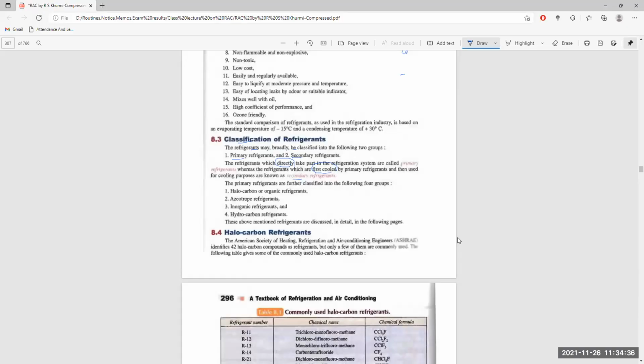Now, there are four basic types: halocarbon, organic refrigerant, which doesn't contain hydrogen in the required way, azeotropic, a mixed type, meaning different refrigerants are mixed, inorganic like sulfur dioxide SO2 and CO2, and hydrocarbon, which contains carbon and hydrogen.